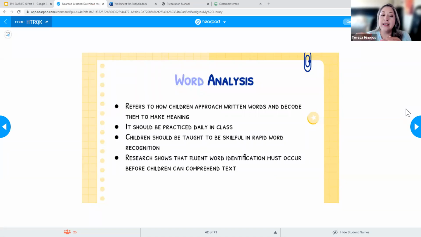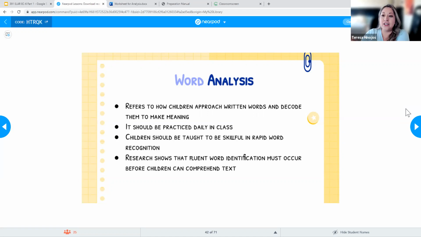Now, when it comes to reading, the next thing they have to be able to do is have good word analysis skills. So they should be able to decode. If students are able to decode, if they have letters on a page and they can figure out what those letters put together make in terms of words, then we're on the right track for students being able to read. Does it mean they're going to understand how to read yet? No, right? At this point, when we're talking about word analysis, it's just basically decoding the letters and turning them into words, words into sentences.